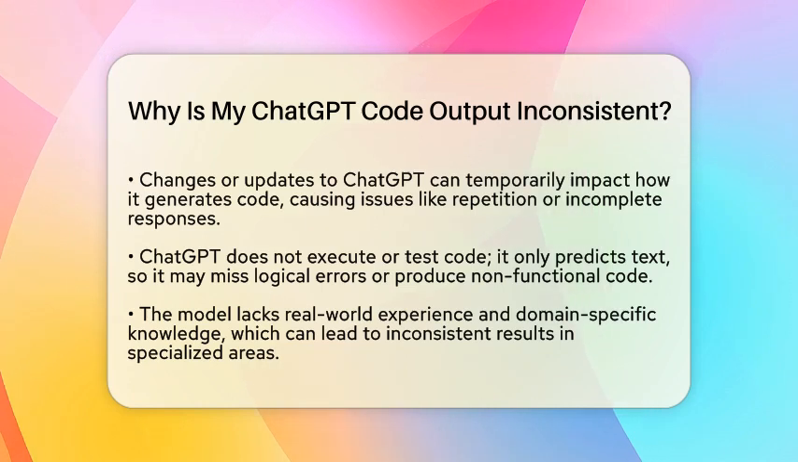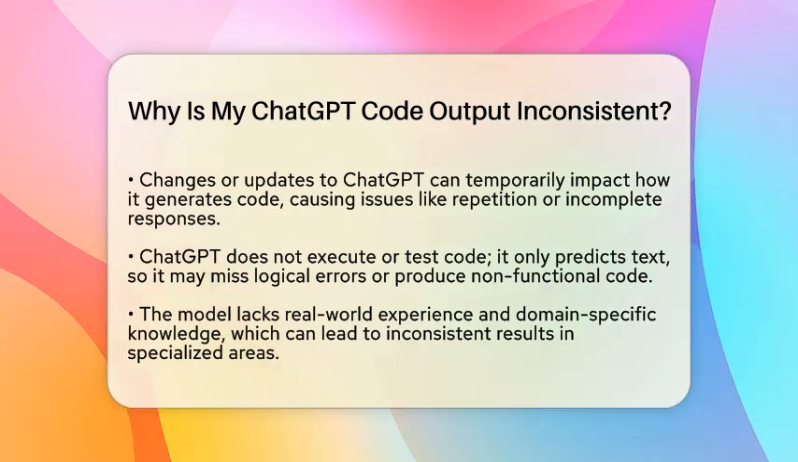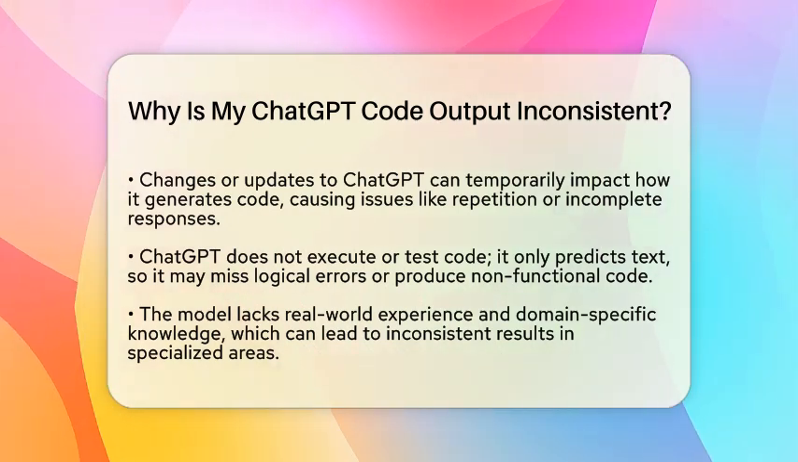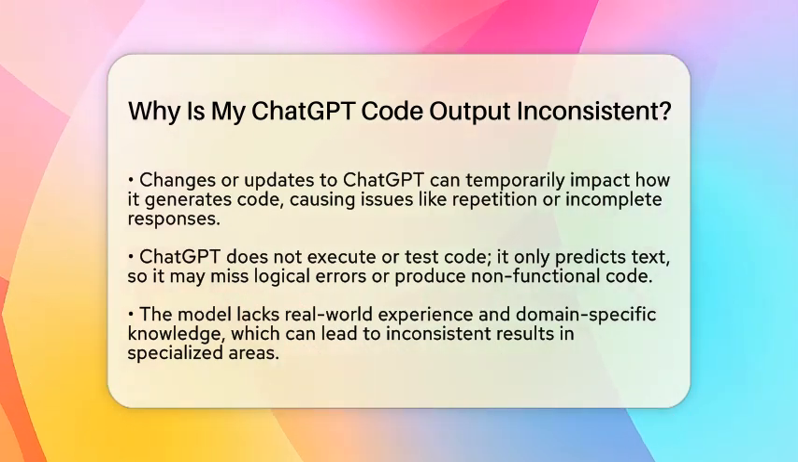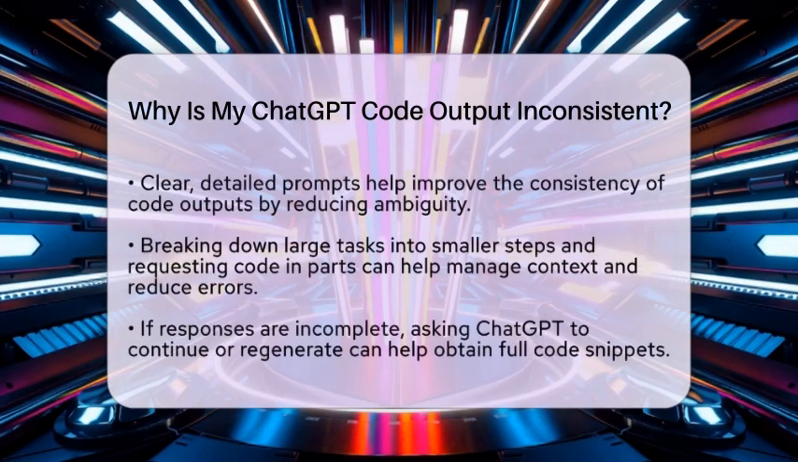Updates to the underlying model can also cause changes. Sometimes, OpenAI improves or tweaks ChatGPT, which can temporarily affect how it generates code. You might notice it freezing, repeating lines, or stopping mid-response. These are technical issues that can happen after updates or due to bugs.